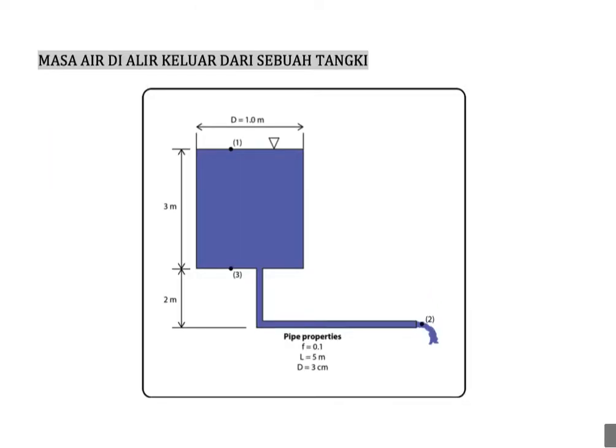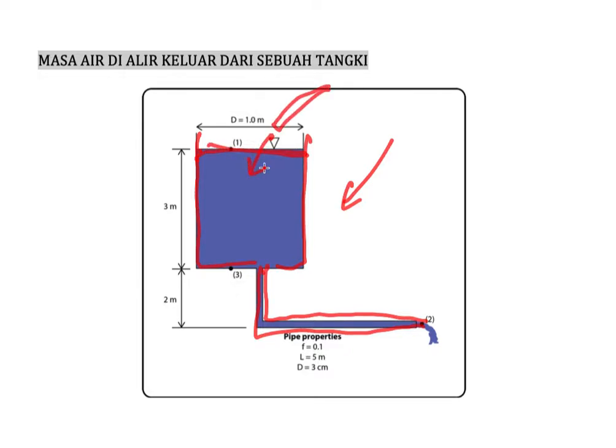So the common example of quasi-steady flow is the flow from a constant tank like this. For example, we have a tank here, and this tank is connected with a pipe like this, but we don't put any inlet pipe here. So the water that comes out from this pipe depends on the water level only.